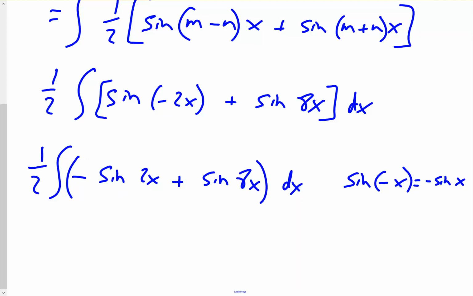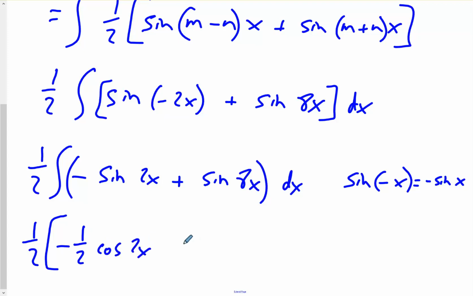Okay, so now we could easily integrate this. We have 1/2, and then in here, integral of sine would be negative cosine, so in this case this would be negative cosine of 2x, but we have to account for the 2x, so that would be negative 1/2 cosine of 2x.